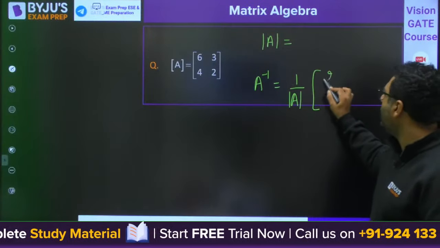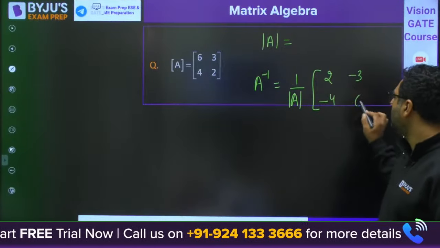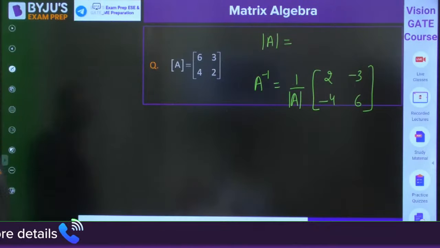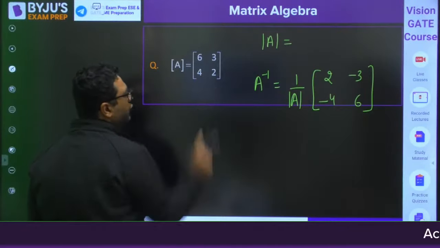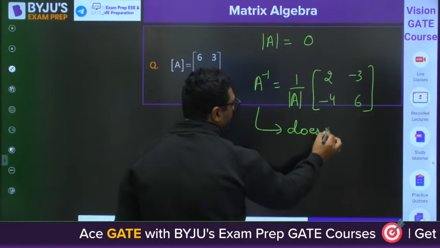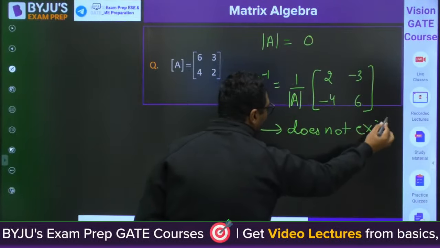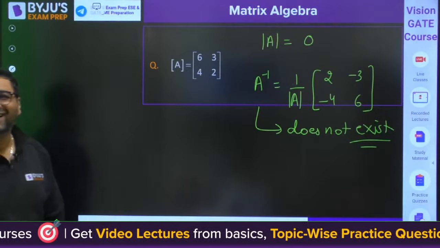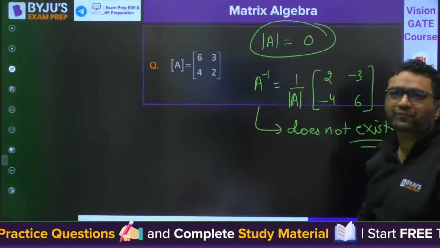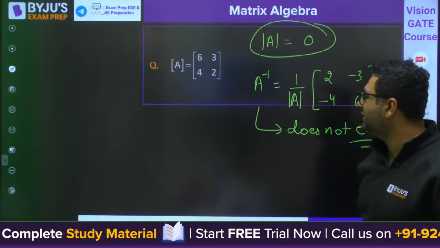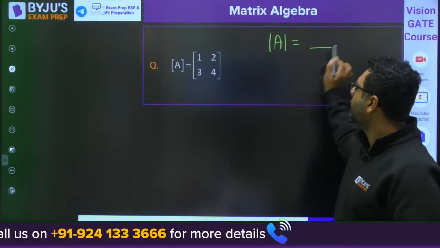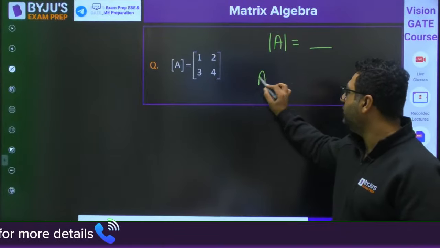I feel it is very easy now. Is it clear? So when you will be finding out the determinant, 6 2s are 12, 3 4s are 12. So it is going to be 0. So A inverse does not exist. Okay. So take care of this. Here A inverse will not exist. Why? Because determinant of A is coming out to be 0. Okay. But this is how we will be using the shortcut. Now you can tell me. Find out the A inverse.